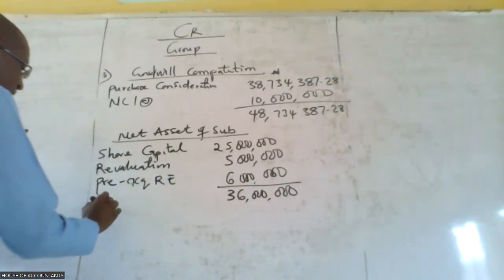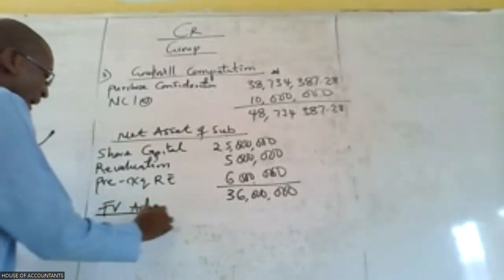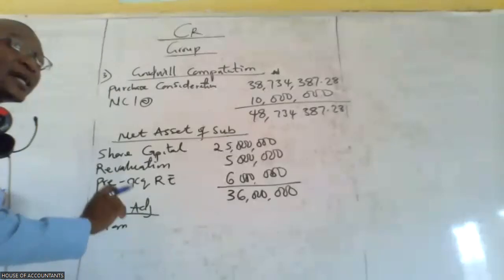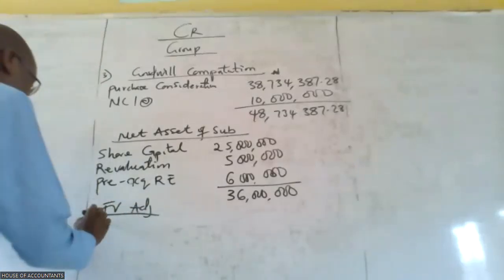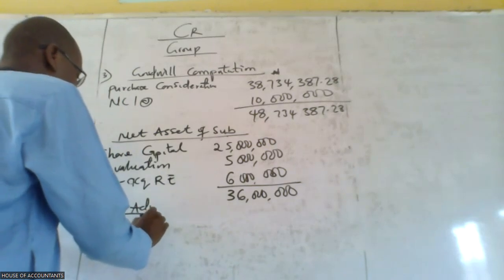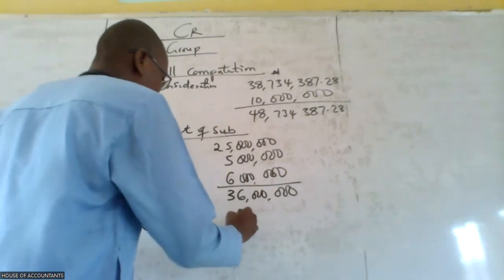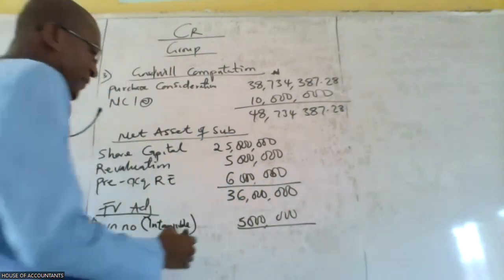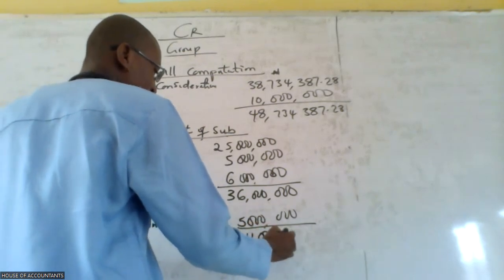So what do we call that? We call it fair value adjustment. And what is the name of that? Brand name, which is an intangible asset. So 5 billion naira. So when you add it together, we are having what? 41 million.